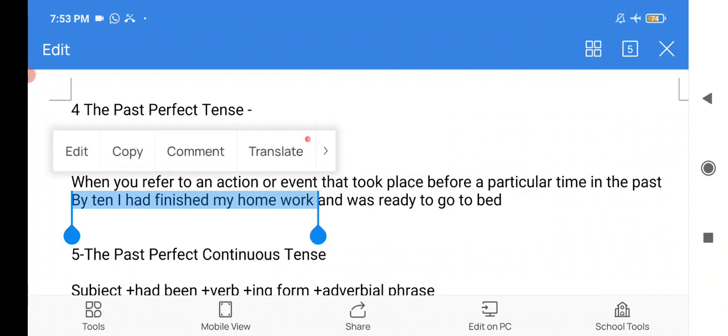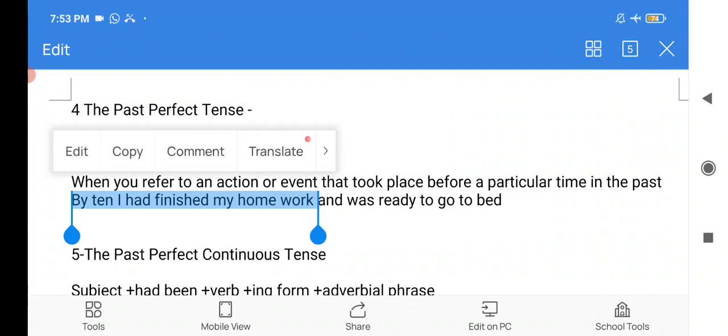So let me just tell you the simple definition of the past perfect tense and when we use it. Past perfect tense is used when we talk about two past actions. There will always be two actions, and the action that took place first will always be in the construction of the past perfect tense, and the other part, the subordinate clause, will be in the format of simple past tense.